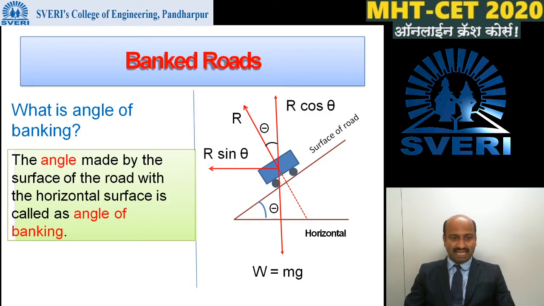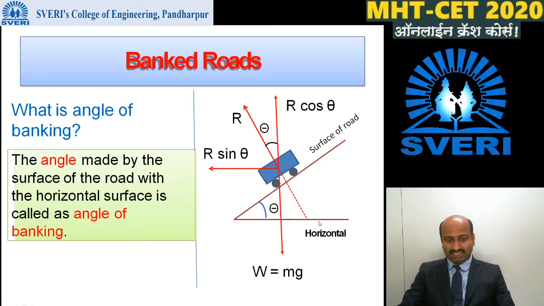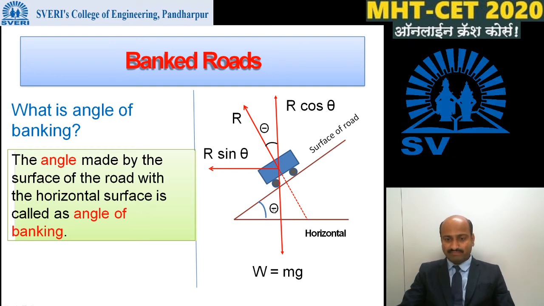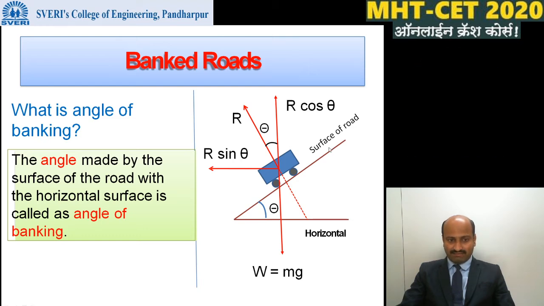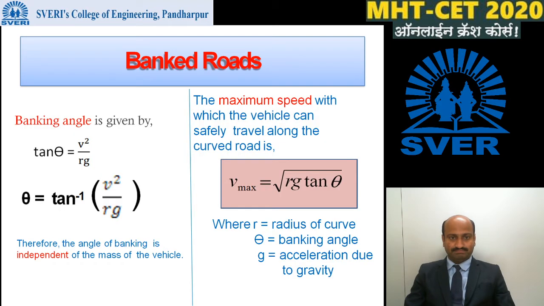What is the banking angle? The angle made by the surface of the road with the horizontal surface is known as the banking angle. Here theta is the banking angle, and it is denoted by the letter theta.